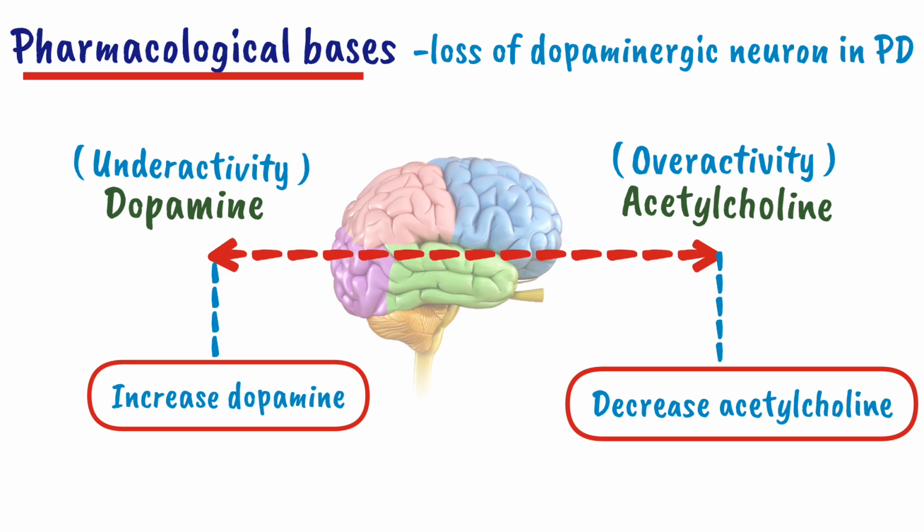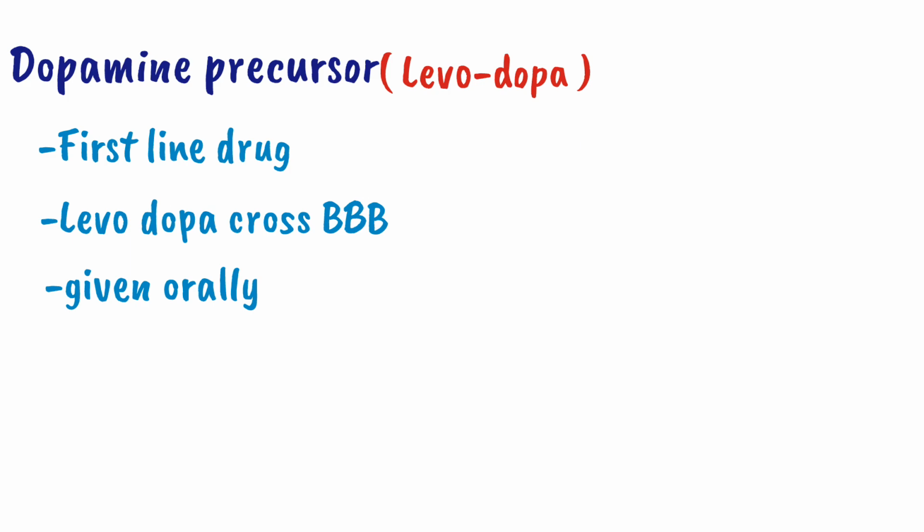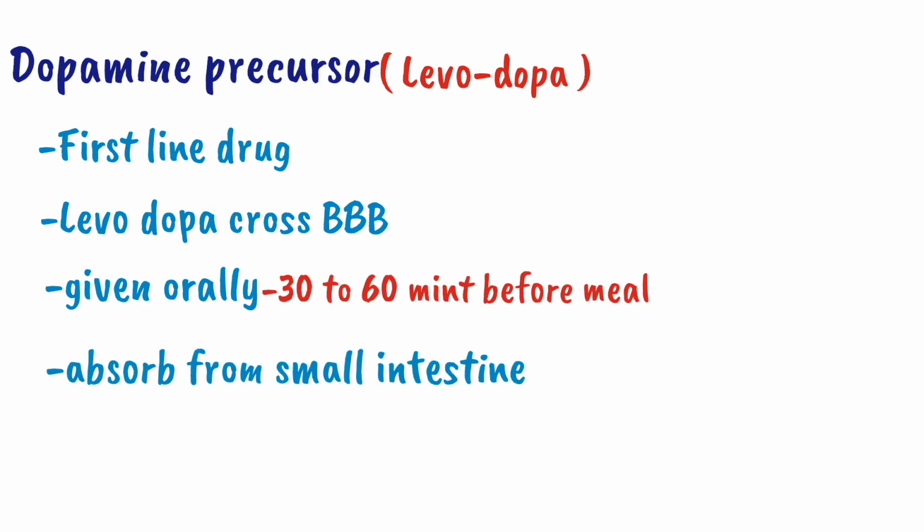Now let's begin with dopaminergic drugs in Parkinson disease. The first one is a dopamine precursor, levodopa. Levodopa is a first line drug in the treatment of Parkinson disease. We use levodopa instead of dopamine because levodopa can cross the blood-brain barrier while dopamine cannot cross the blood-brain barrier. Levodopa is given orally 30 to 60 minutes before meals and it is absorbed in the GIT from the small intestine through active transport.